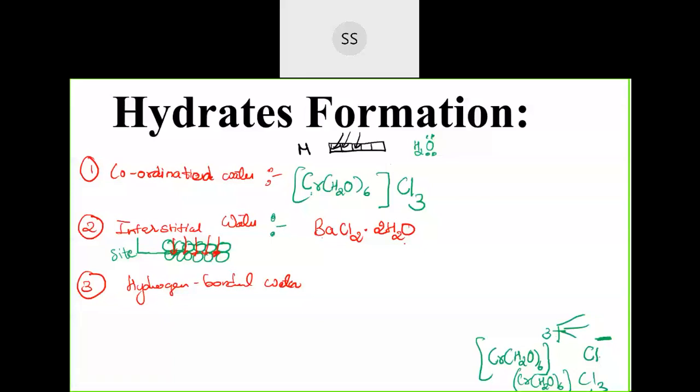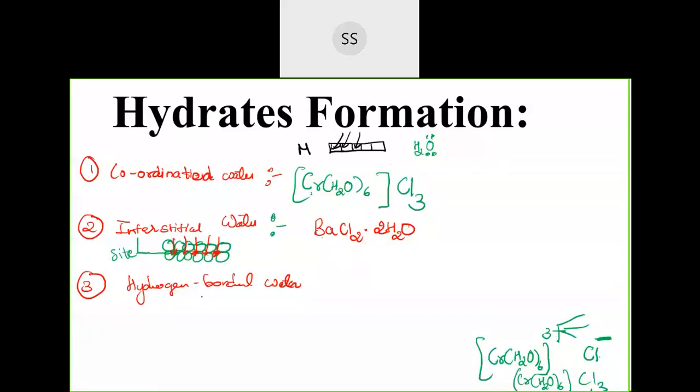The other day I was telling you about aluminum chloride. Anhydrous is used because they don't have any water molecule present. I believe it is clear. Interstitial water compound means that if water gets trapped in between, at the interstitial sites. So one example I gave you is barium chloride. There are many examples like that.